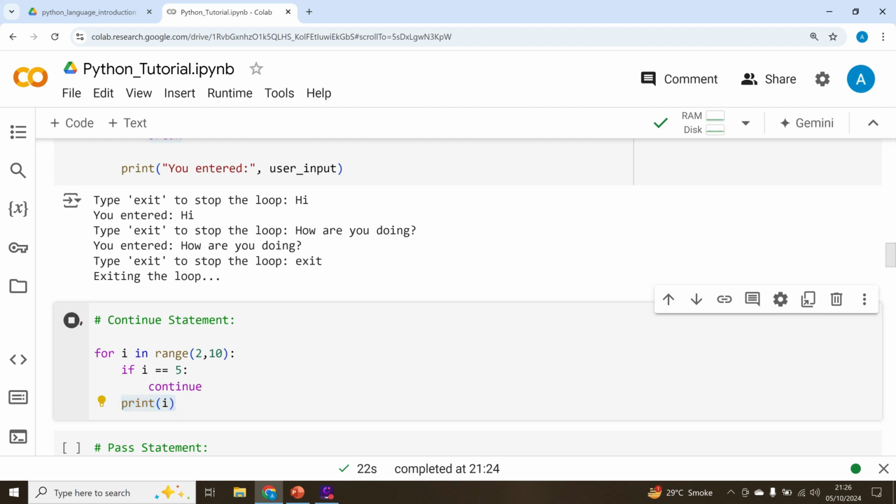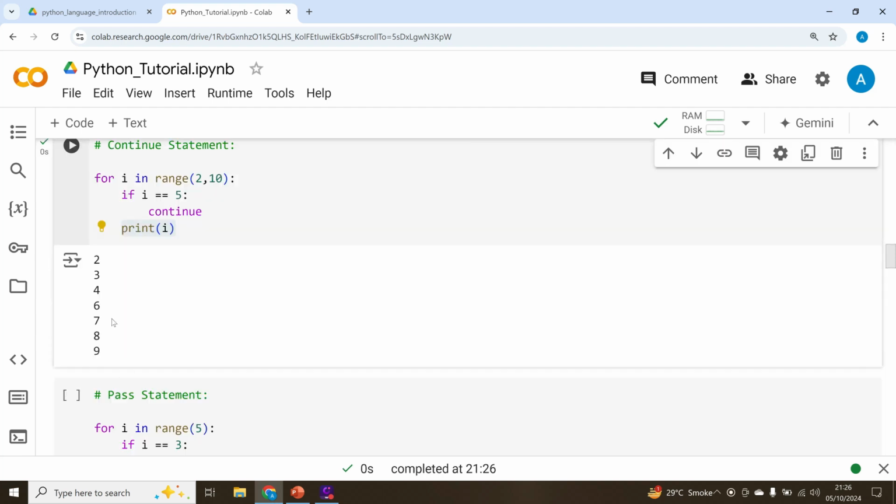So let's run this cell. See, you have 2, 3, 4, but when 5 was reached in the iteration, there was a continue statement in the if block, and that actually made this print statement be skipped. And you can see 2, 3, 4, 6, 7, 8, 9.